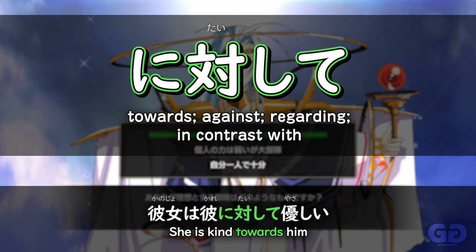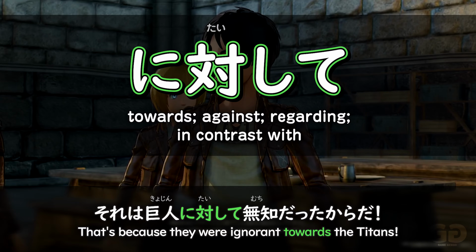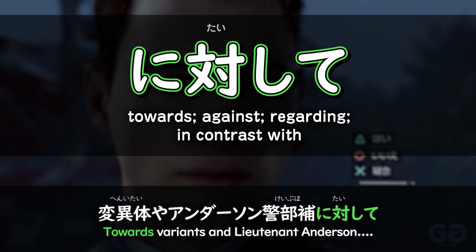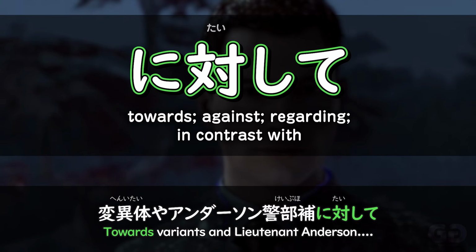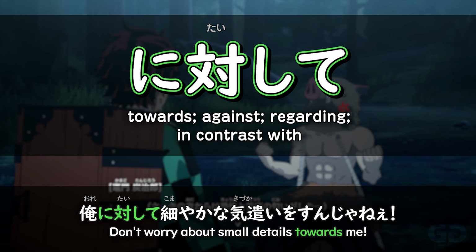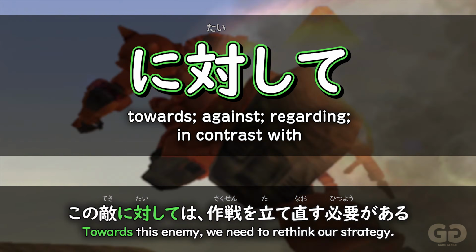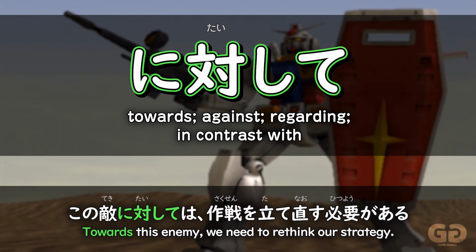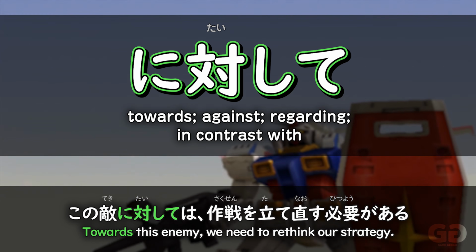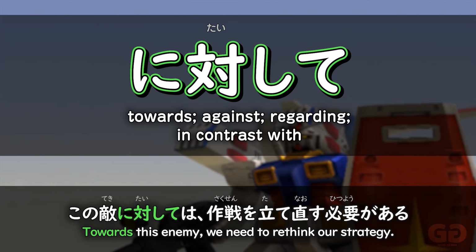So if you look at it literally, the thing of not knowing towards the Titans. These feelings towards those people. Concerning towards me. Needing to rethink our strategy towards the enemy. It has this feeling of movement, the action towards whatever is marked with に対して.